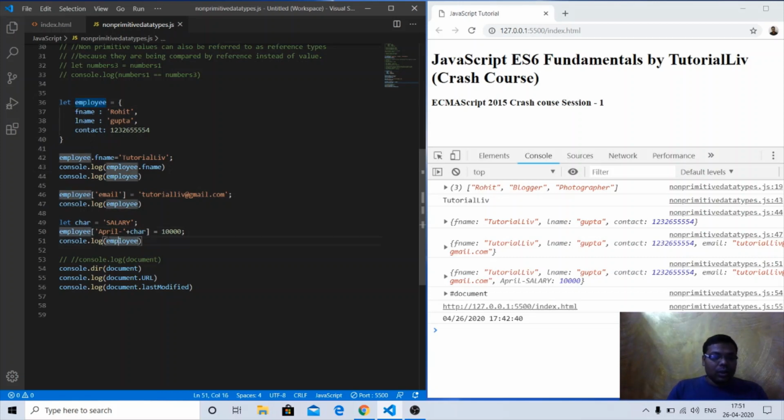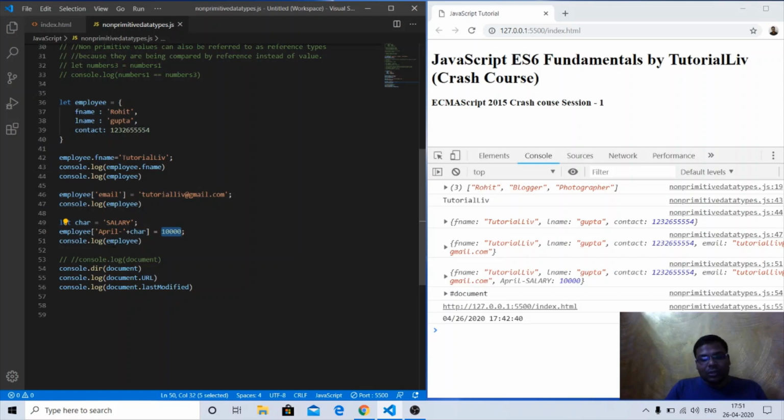The employee object will now create a new property: the char has the value salary, April hyphen, and this salary will get concatenated, and the new property will get created like April hyphen salary, equal to the value that we have assigned.